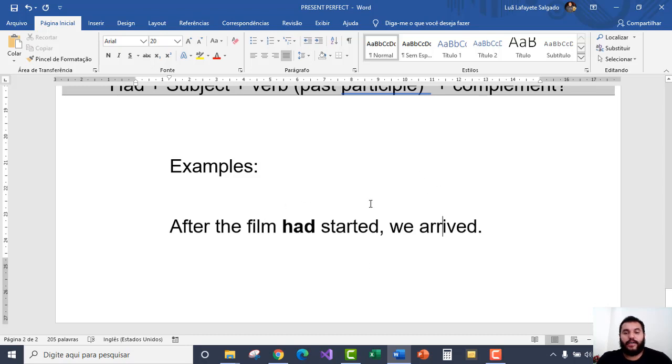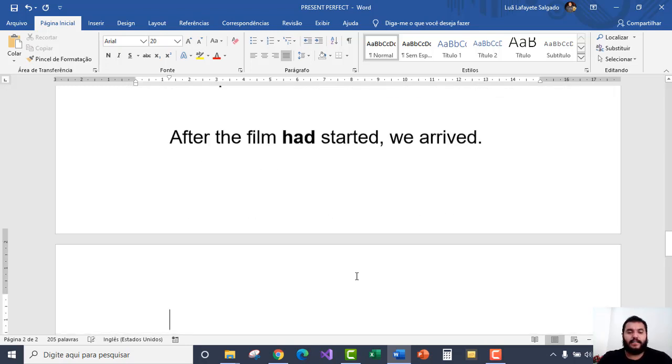So with both situations in the past, it's totally normal to use this structure. Of course I can make these sentences in the negative form. After the film hadn't started, we arrived. Of course this is a strange sentence, but it's totally possible.